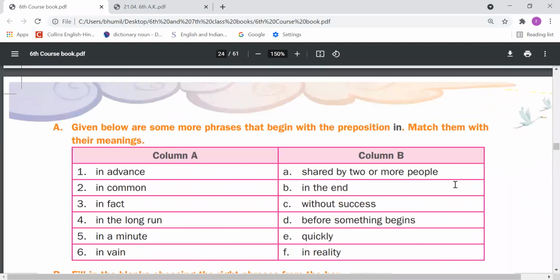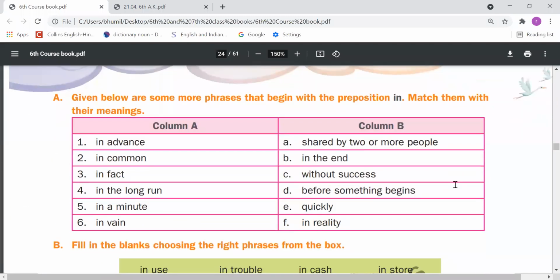Let's come to the next page. This exercise, dear students, you have to do in your book, not in your notebook. Let's see what's written here. Given below are some more phrases that begin with the preposition "in." Match them with their meanings. Some phrases are written here which start with "in," like in advance, in common, in fact, in the long run, in a minute, in vain. So these are the meanings, but we need to match which phrase matches with which meaning.